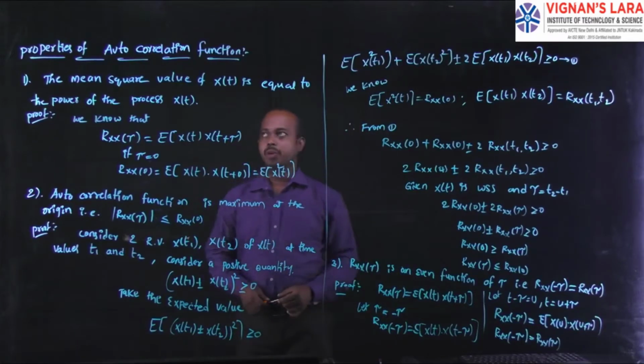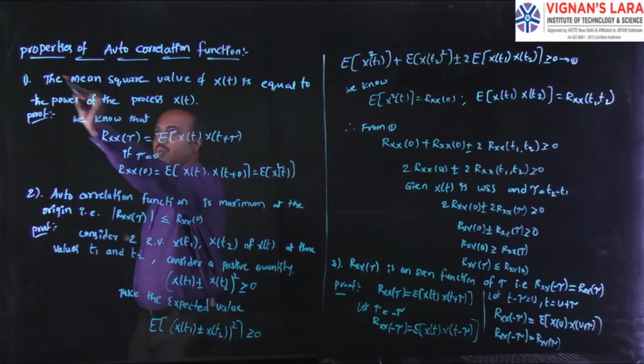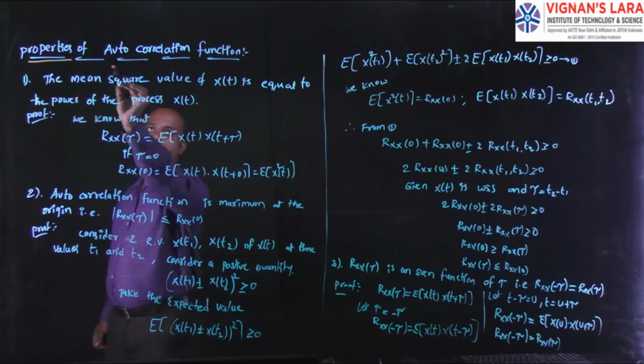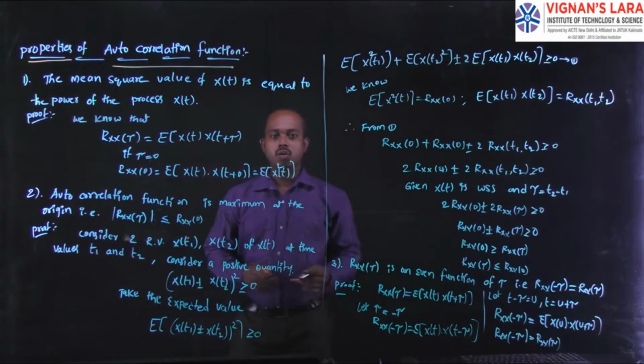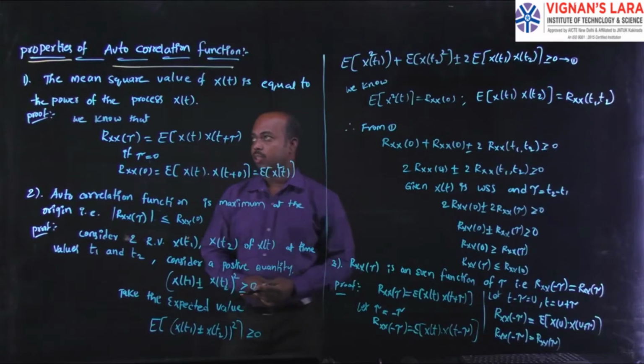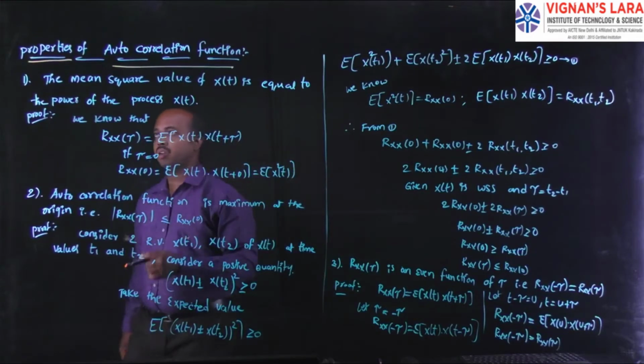Coming to the next topic, the properties of the autocorrelation function. The autocorrelation function has some properties, and we utilize those properties in some problems also. The first property under the autocorrelation function is this.